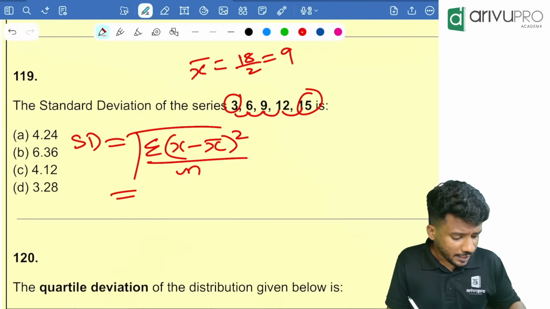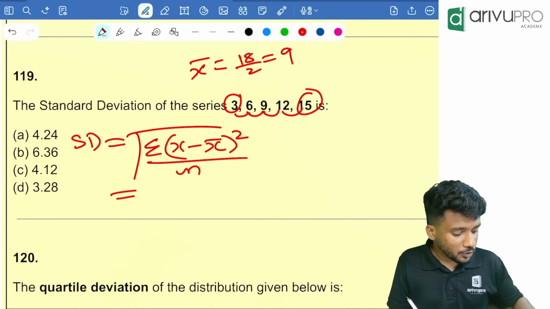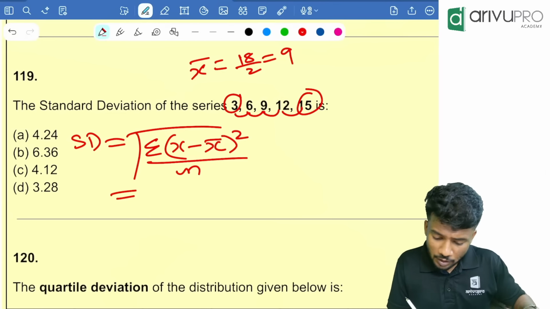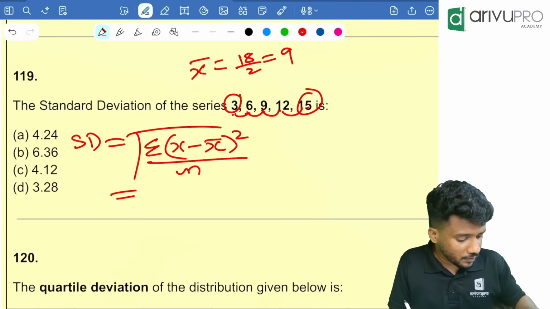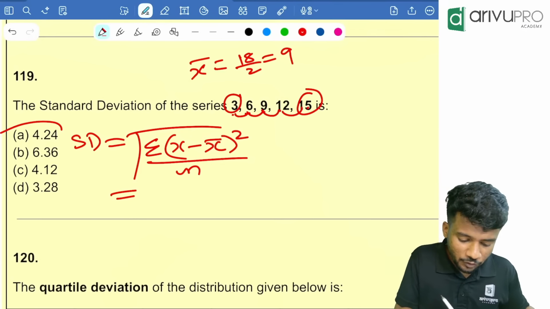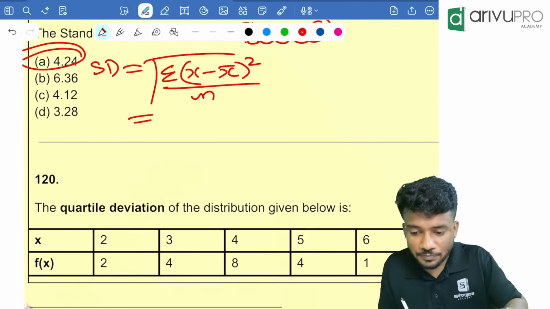First clear the memory. 3 minus 9, square, M plus. 6 minus 9, square, M plus. 9 minus 9 is 0, that's okay. 12 minus 9, square, M plus. 15 minus 9, square, M plus. Then MRC, then divided by n, which is 5. Then click root. How much are you getting? Yes, 4.24. Option A is your answer.